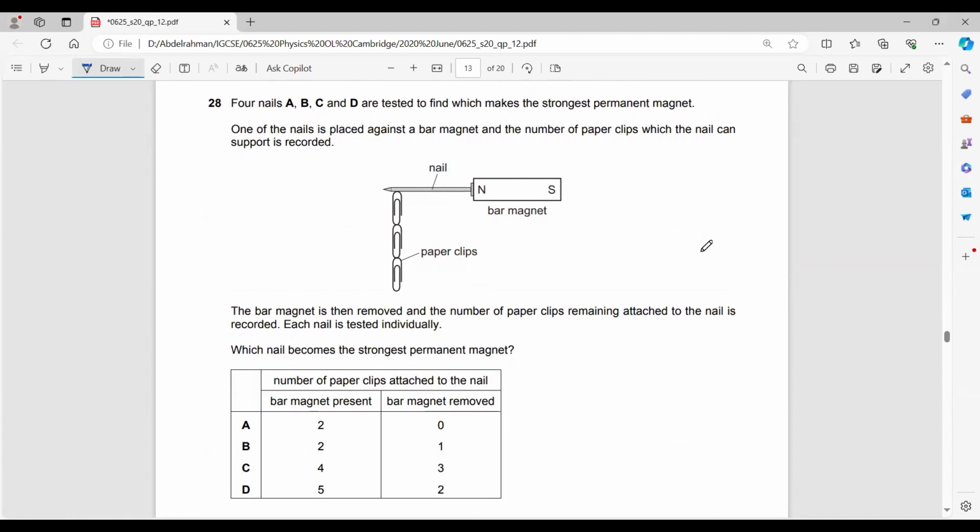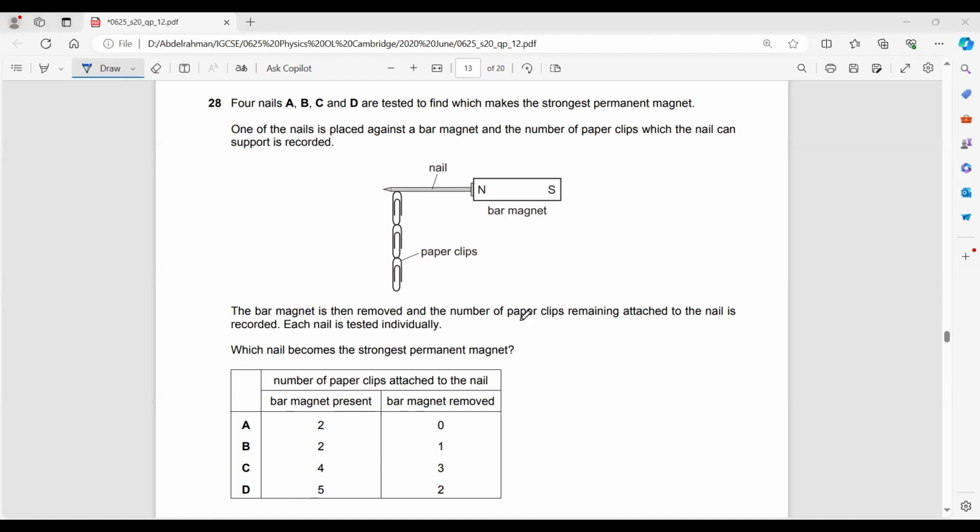Question 28. Four nails A, B, C, and D are tested to find which makes the strongest permanent magnet. One of the nails is placed against the bar magnet. The bar magnet is then removed and the number of paper clips remaining attached to the nail is recorded. Each nail is tested individually. Which nail becomes the strongest permanent magnet?